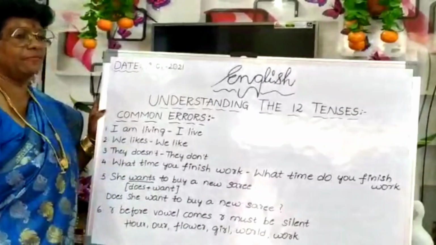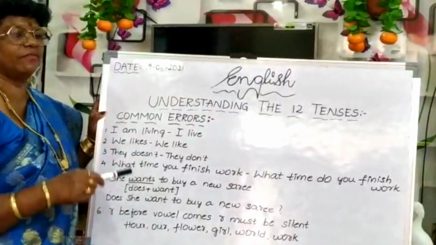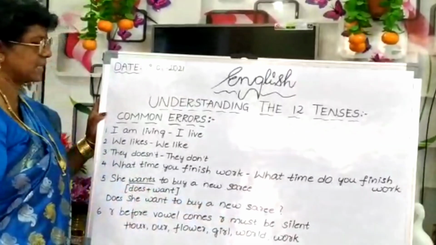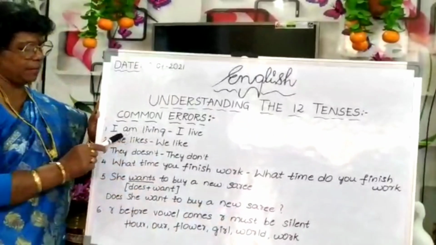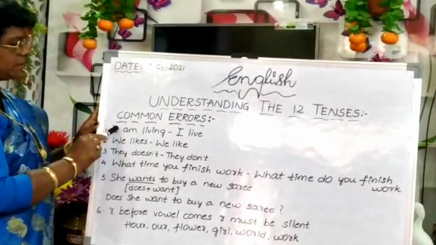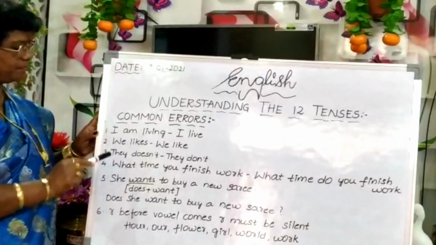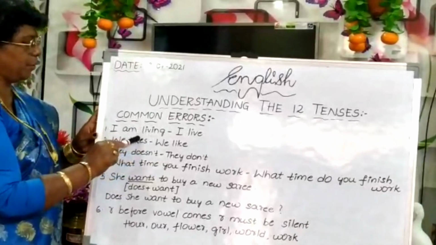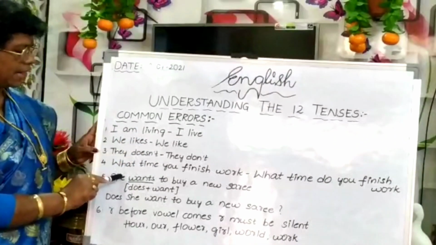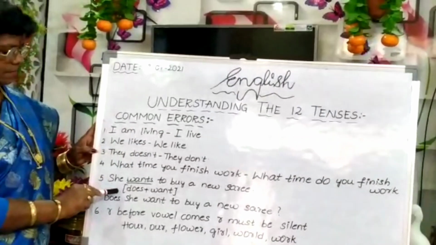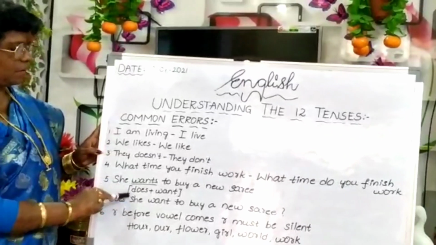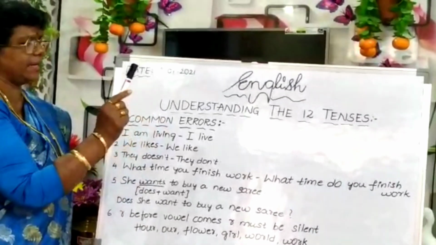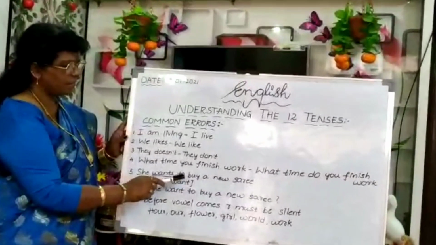Work. I am working, so and so place will say. We won't say working. That is wrong. R before any vowel comes, R should be silent. So once again, let me remind you, along with I, we, they, I mean first person, second person, third person, we use the verb as it is, and third person singular, she, he, it, we can use s or es or ies along with the verb form.